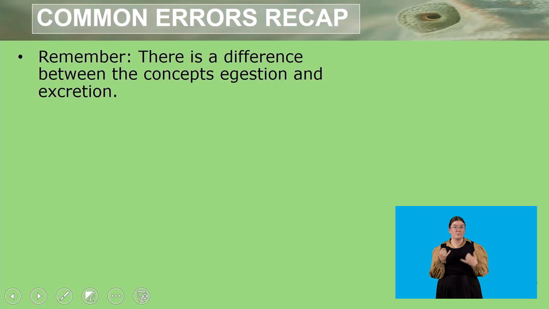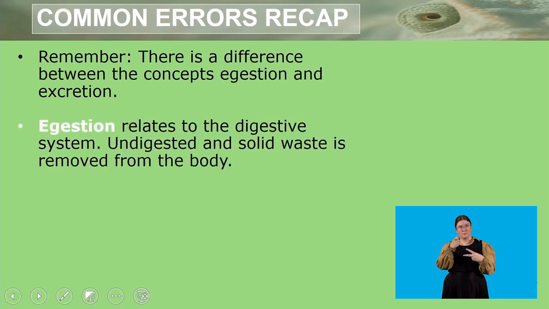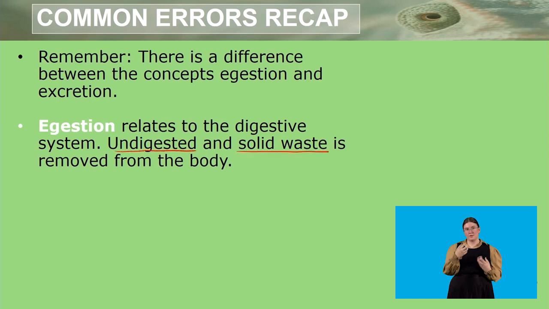Okay, now we have common errors. You must just make sure that you remember that there is a difference between the 2 concepts, egestion and excretion. When we define egestion, okay, we already know that egestion relates to the digestive system. So what happens during the process of egestion? Here you have undigested solid waste that is removed from the body.